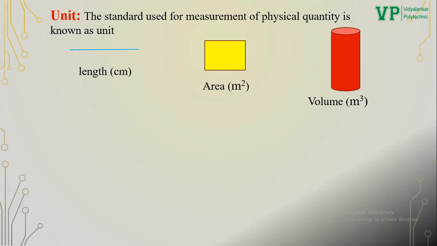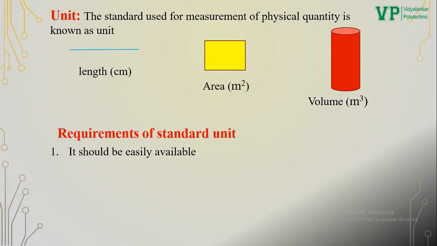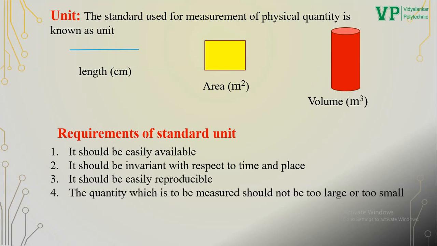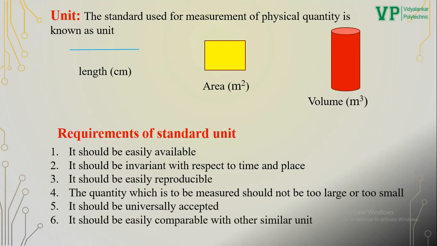For designing a standard unit, there are basic requirements: it should be easily available, it should be invariant with respect to time and place, it should be easily reproducible, the quantity which is to be measured should not be too large or too small, it should be universally accepted, it should be easily comparable with other similar units, and it should be well defined and definite. These are the basic requirements of a standard unit.